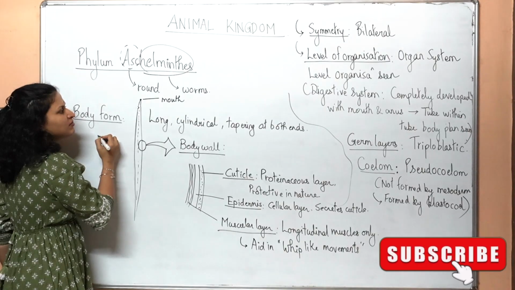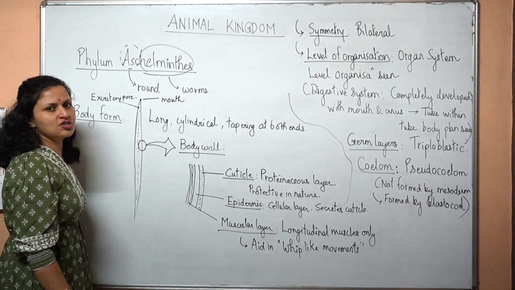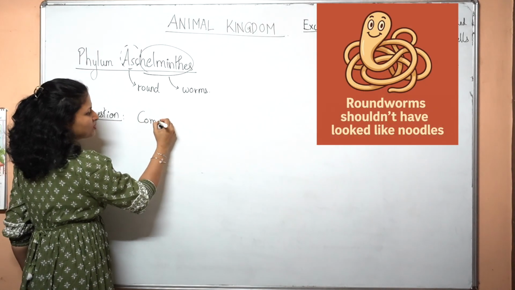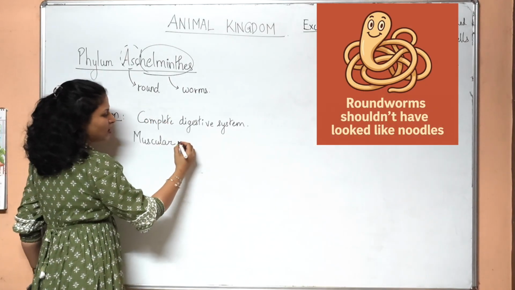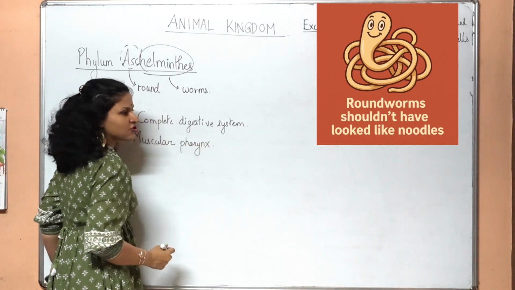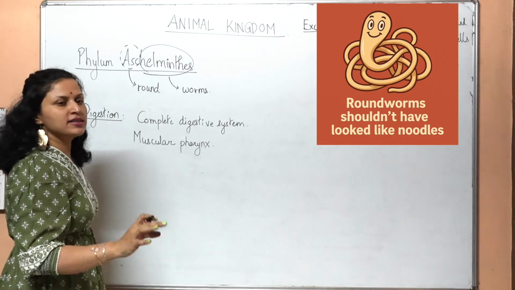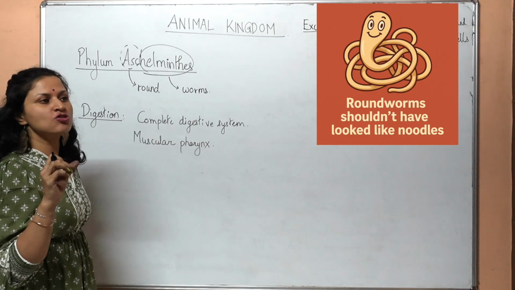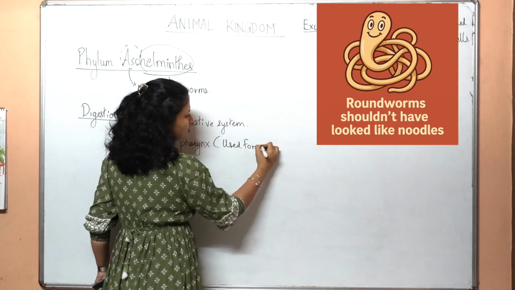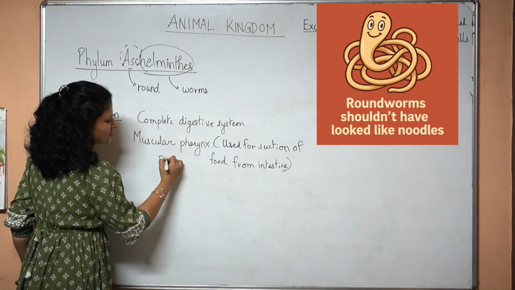Close to the mouth, there will be presence of an excretory pore, okay, through which excretion is going to take place. Next we talk about digestion. Complete digestive system is formed, as we've seen. A very powerful muscular pharynx is present in them, which is not used for attachment to the host's body wall. It is meant for suction of the partially digested food from the intestine.